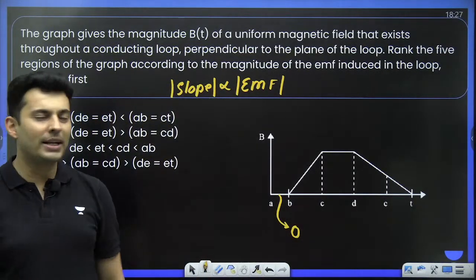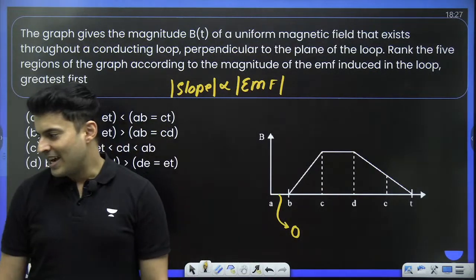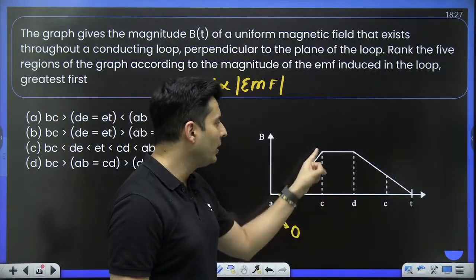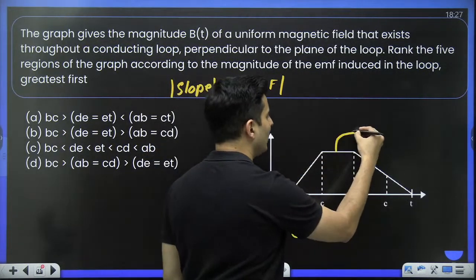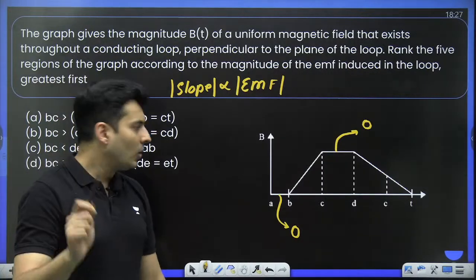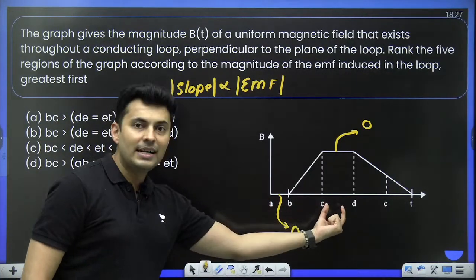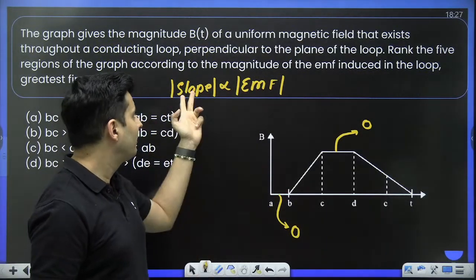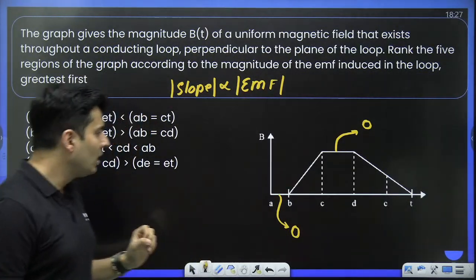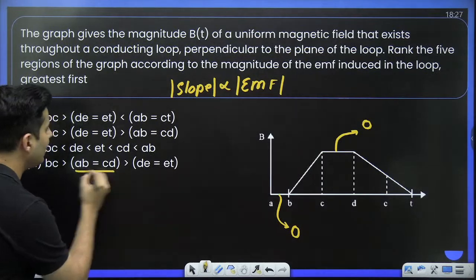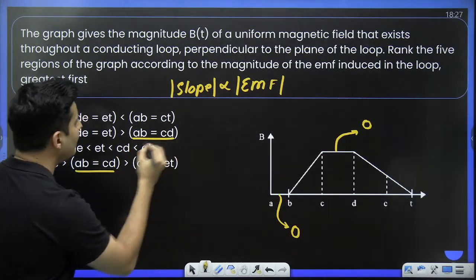I feel there is one more region where the slope is 0. Where is that region? From C to D, do you see this is also flat? Shouldn't this slope be 0? So in AB and CD, both the regions EMF will also be 0 because slope is 0. So AB should be equal to CD. I can see AB is equal to CD here.